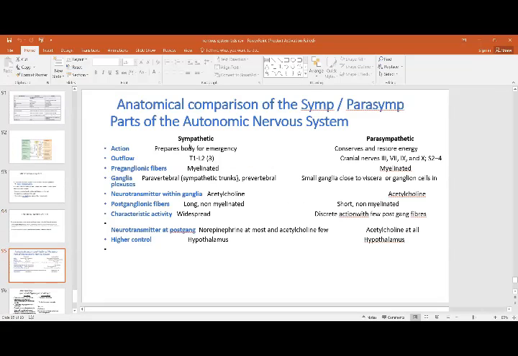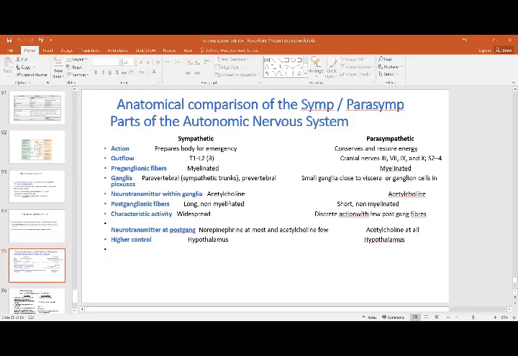Then a brief comparison between sympathetic and parasympathetic. The sympathetic prepares the body for emergency, the parasympathetic conserves and restores energy. Outflow is thoracolumbar in the case of sympathetic. In the parasympathetic, it is the cranial nerves 3rd, 7th, 9th, and 10th, and S2 to S4. Preganglionic fibers in both are myelinated. Ganglia in the sympathetic are paravertebral, forming the sympathetic trunk. In the parasympathetic, your ganglia are located in the wall of the organ or next to it.